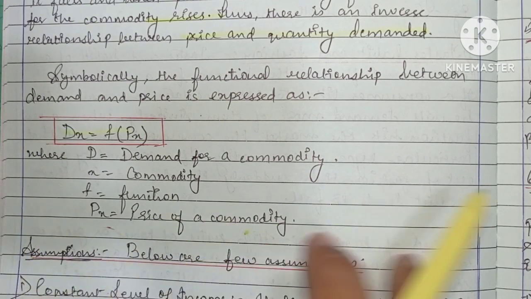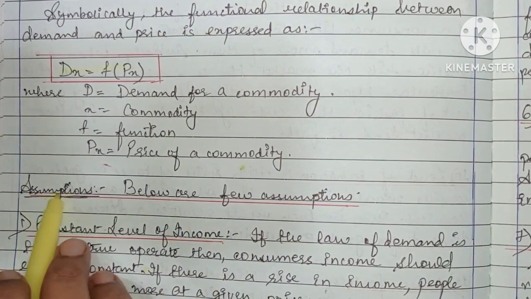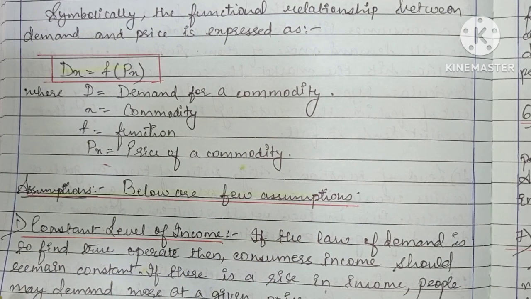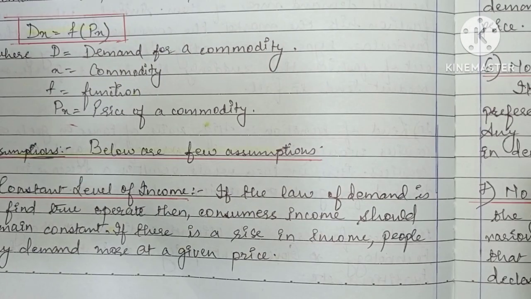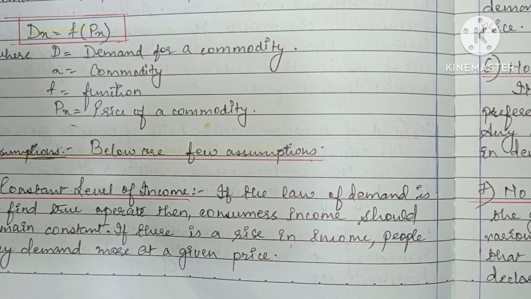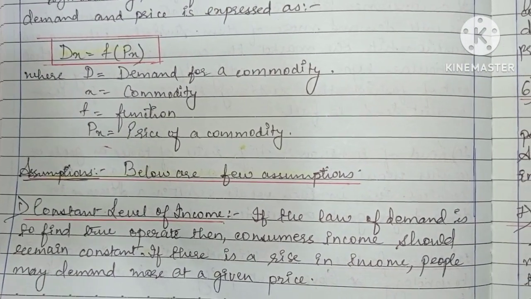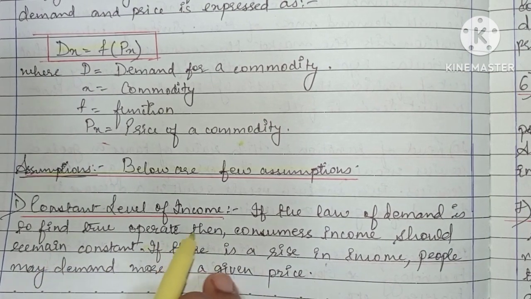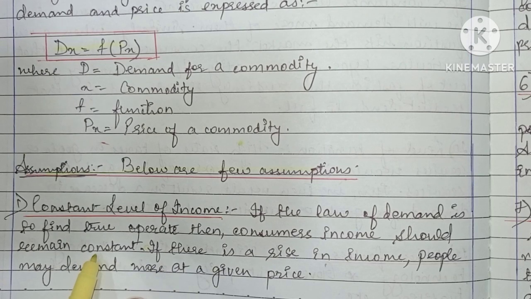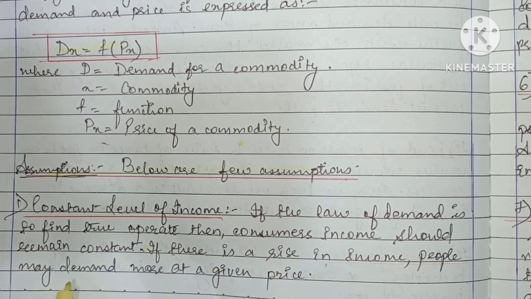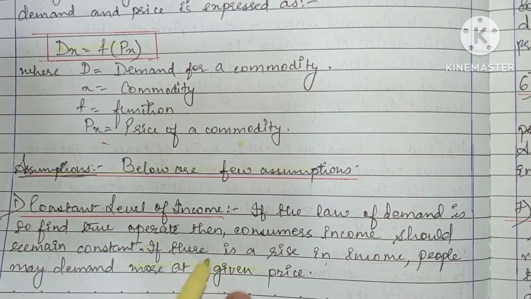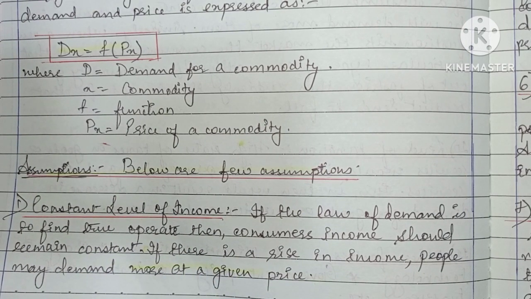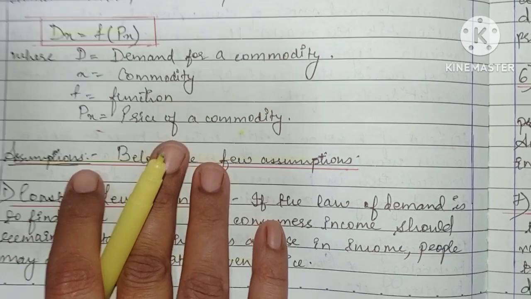Okay, and these are the assumptions. There are few assumptions for law of demand. Okay, they are based on pure assumptions. There cannot be some fixed answer for all this thing. Constant level of income. If the law of demand is to operate true, then consumers' income should remain constant. Okay, if there is a rise in income, people may demand more at a given price. So these are just the assumptions. In reality, it cannot be possible that income will remain same for everyone. There will be a rise in income. Okay, people may demand more at a given price.